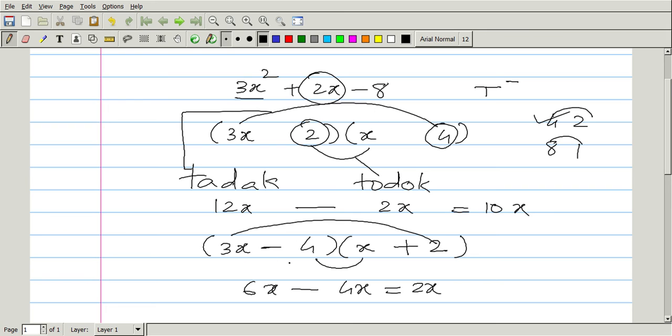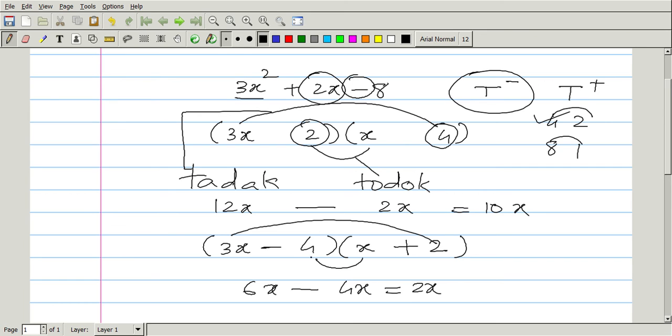It's going to be 3x minus 4 into bracket x plus 2. Now again I would like to say that I saw the subtraction because it was trinomial minus. Better be sure about this. There are many different categories it comes in: trinomial minus, trinomial plus. Trinomial plus is when there is an addition between these, so when there is a plus sign for the last term.